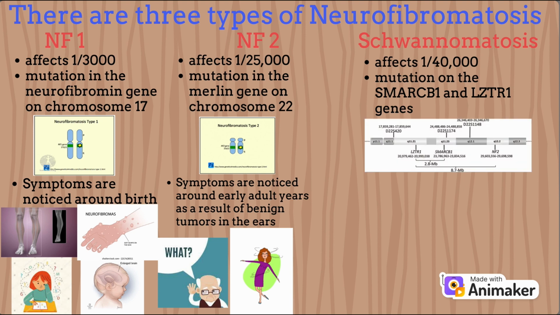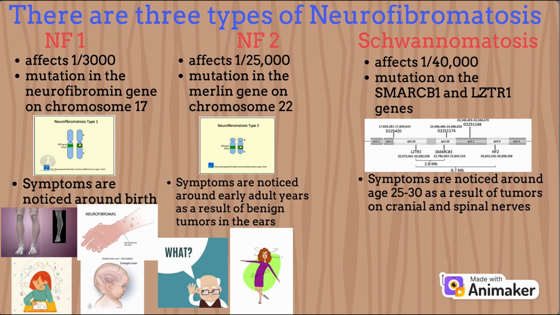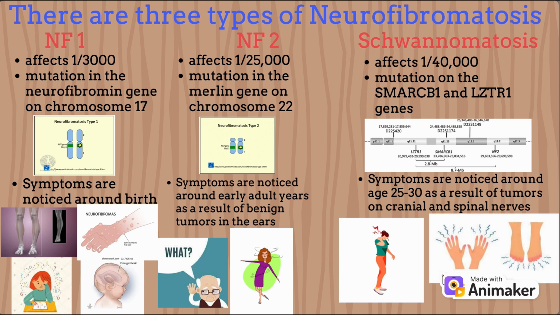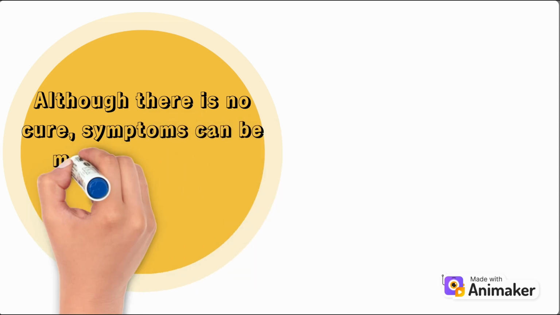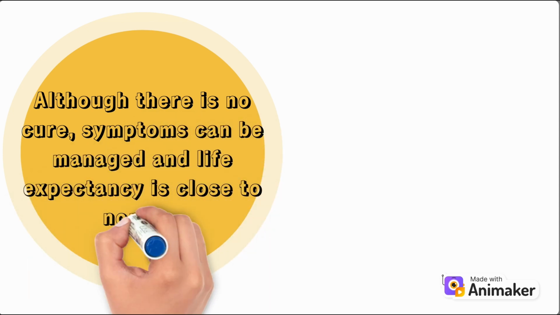It is caused by mutations on the SMARCB1 and LZTR1 genes. Symptoms are noticed around age 25 to 30 as a result of tumors on cranial and spinal nerves and result in pain, chronic numbness, and weakness. Although there is not a cure, symptoms can be managed and life expectancy is close to normal.